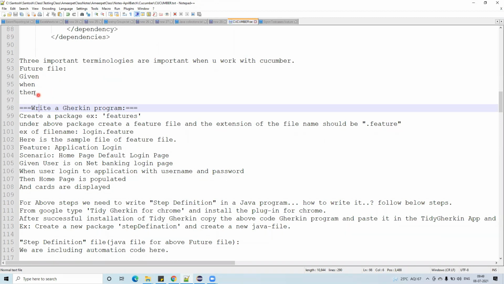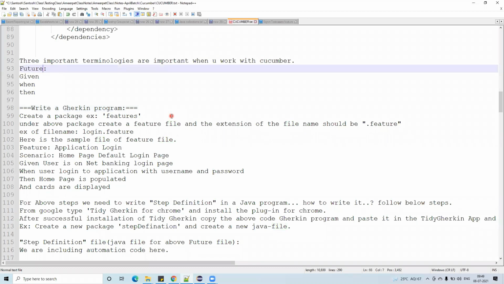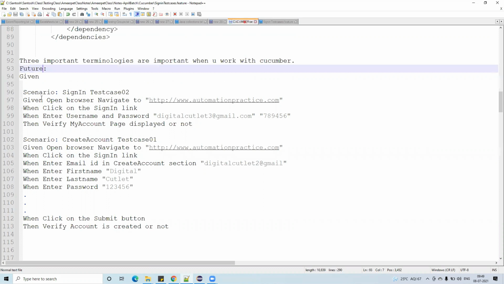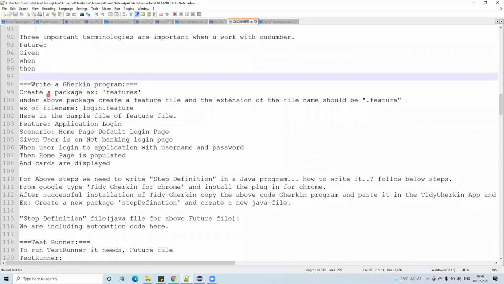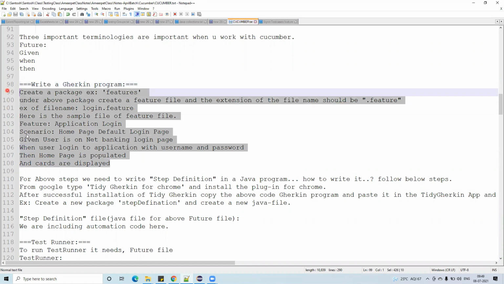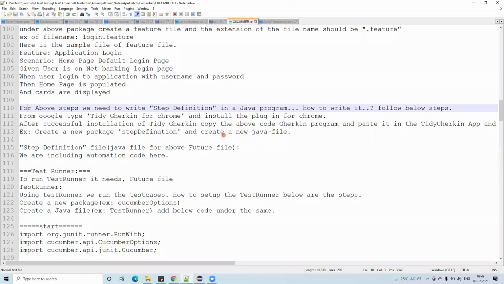In the feature file we are using these three things. Feature. You can treat it as a feature or feature file. Why I have given it so: this is a feature file, right? Under the feature file, we are having a feature. Anything is fine. And now coming back to write Gherkin program. I have given one sample program again and again, just to remember.